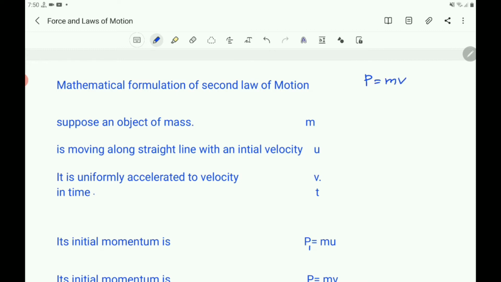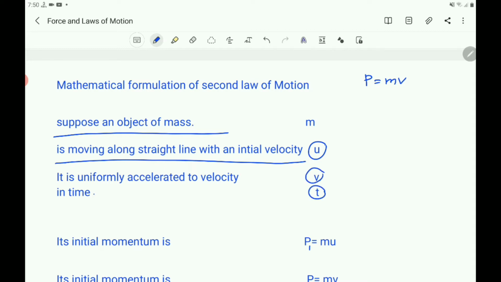Now let us take an object with a mass m. Suppose an object of mass m is moving along a straight line with an initial velocity u, and it is uniformly accelerated to velocity v in time t.